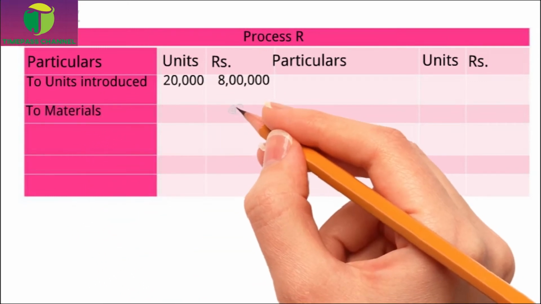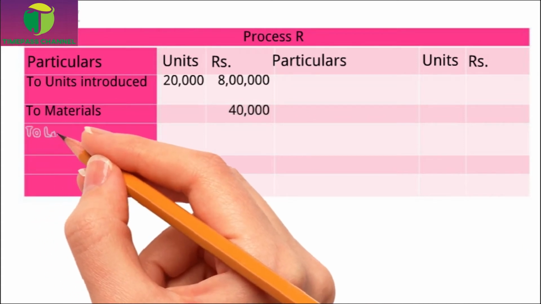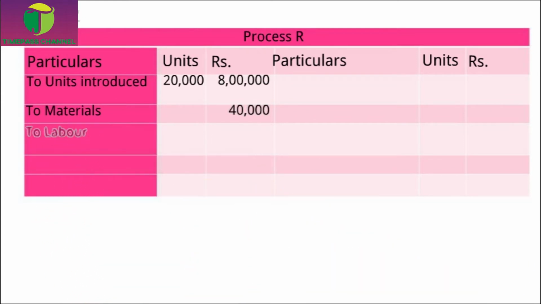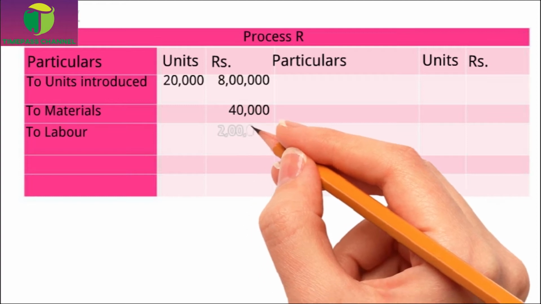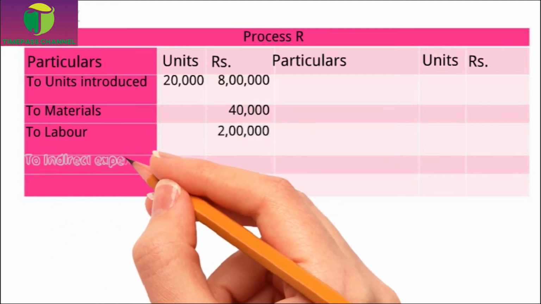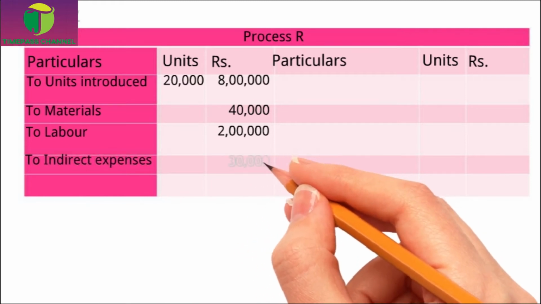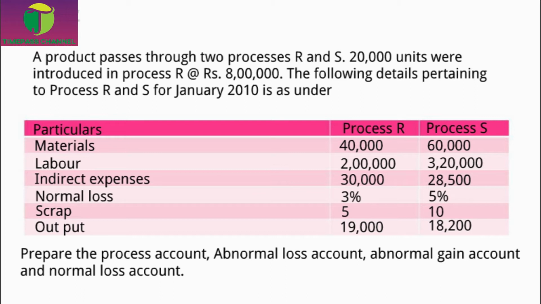To materials 40,000, to labor 2 lakhs, to indirect expenses 30,000. Next item is normal loss. It's given it is 3%.